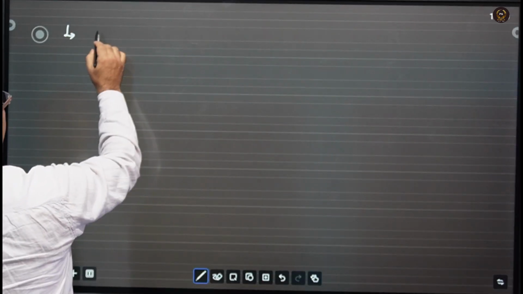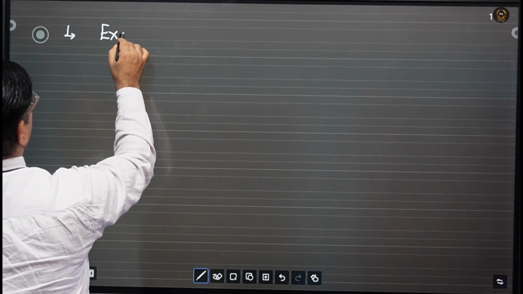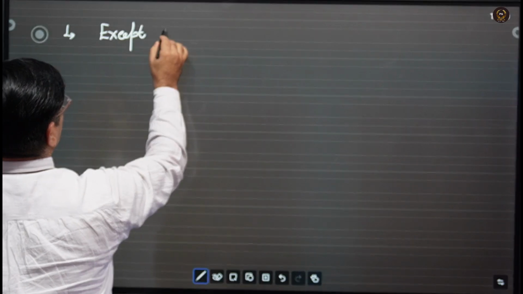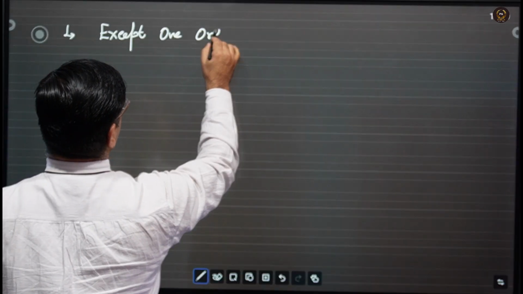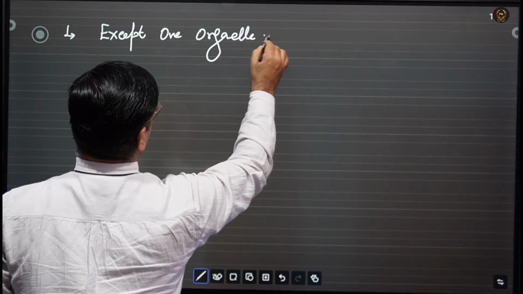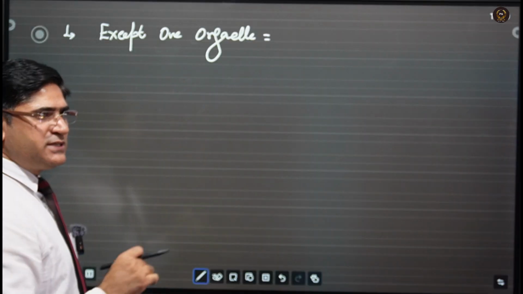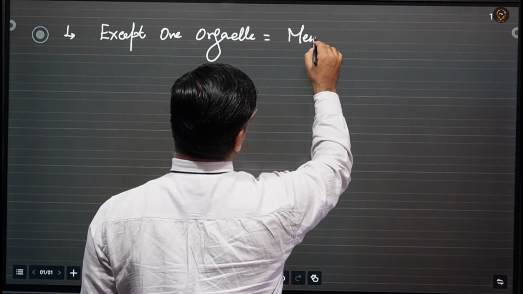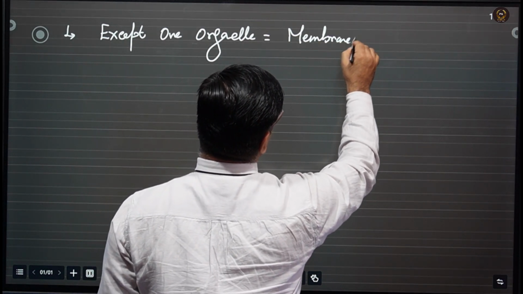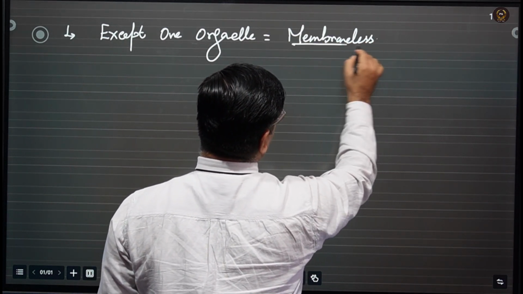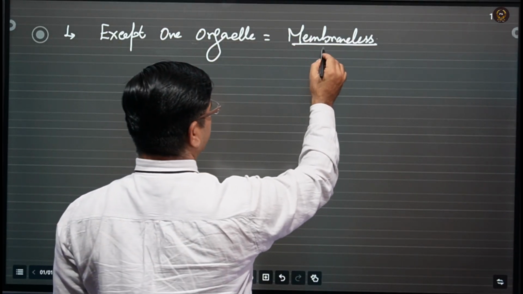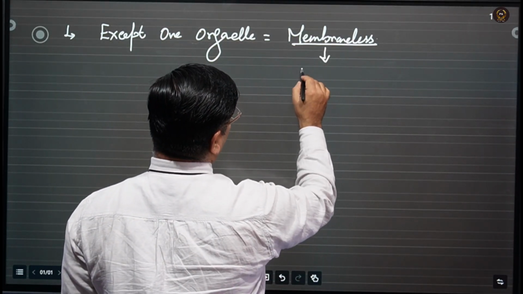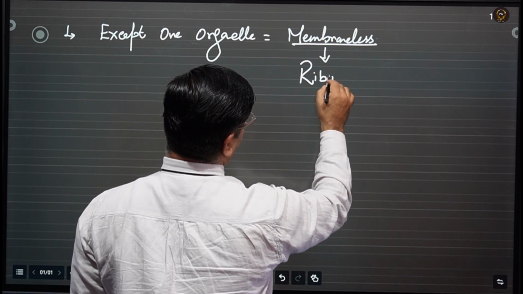Except one organelle, they have only one organelle present in the kingdom Monera, which is membraneless, and that organelle is known as ribosome.